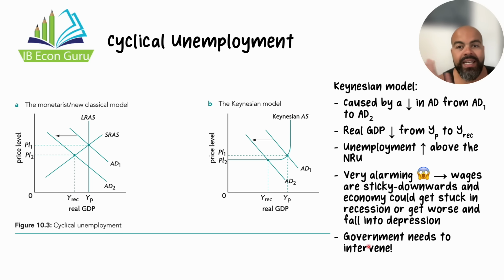Remember, the main idea is cyclical unemployment is caused by a decrease in aggregate demand. When that happens, real GDP falls and the unemployment rate rises above the natural rate of unemployment. In the new classical monetarist perspective, this is not alarming. The government doesn't need to intervene because wages will adjust. But in the Keynesian perspective, this is alarming. Wages are downwardly inflexible. The government needs to intervene to help pull the economy out of recession.